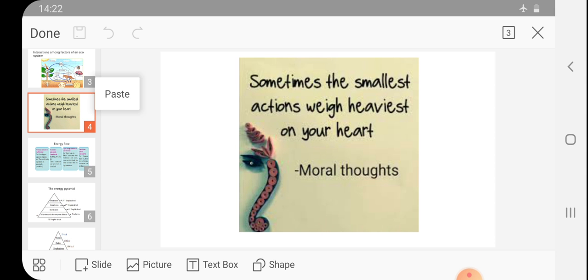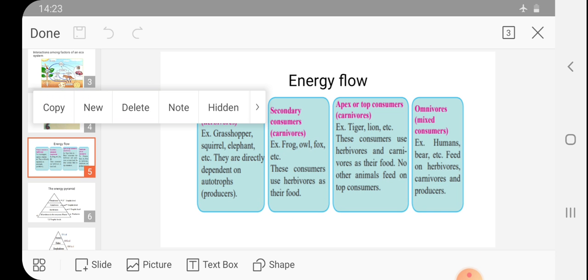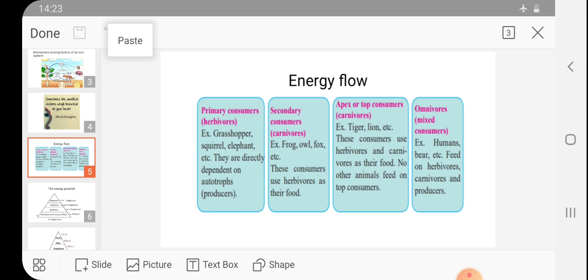In this lesson, we had studied, or we can say revised, the lesson about the ecosystem. What is meant by ecosystem? What are the different types of ecosystem and the interactions that take place between the biotic and the abiotic factors? Now we will see, though biotic and abiotic factors are interrelated with each other, how the flow of energy occurs.